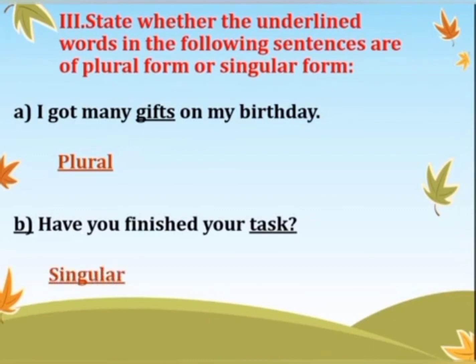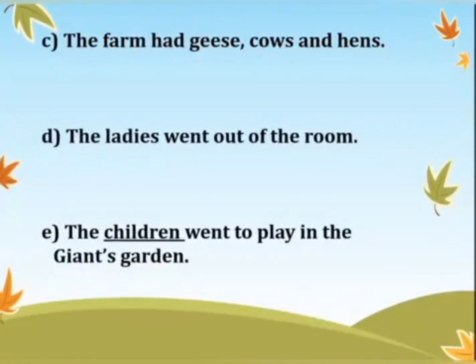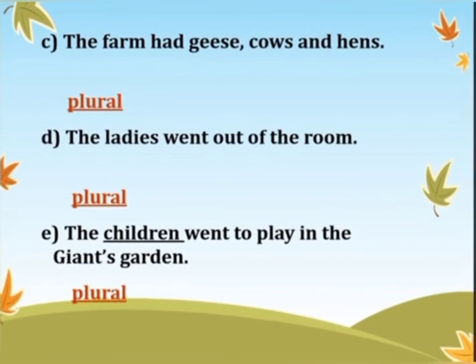So it's a singular form. C part. The farm had geese, cows and hens. It's plural. The ladies went out of the room. Ladies. So it's again plural. The children went to play in the giant's garden. Children. Again plural. I hope you all must have understood this.